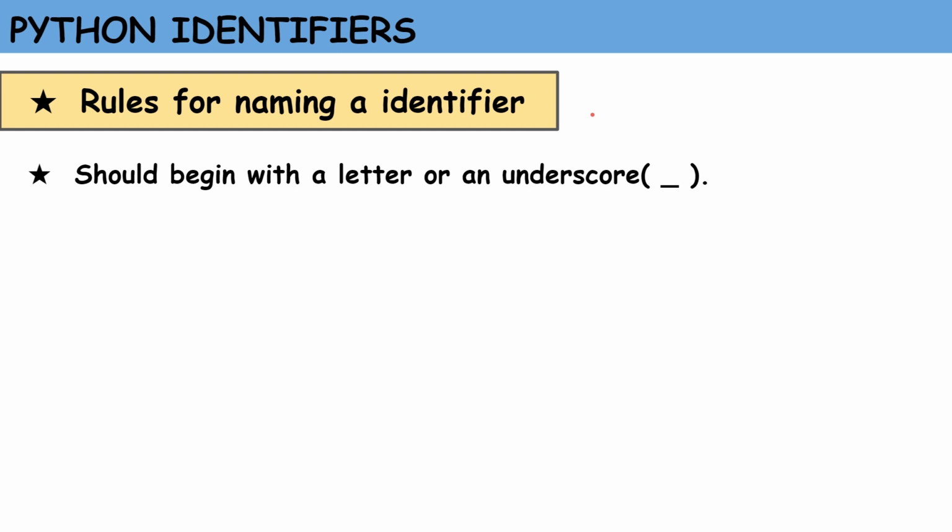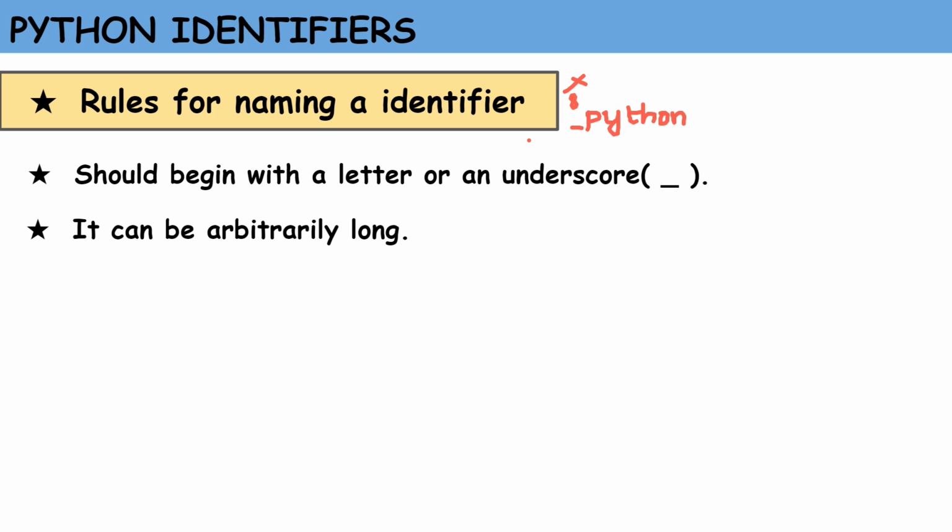So when you are giving names for the variable, it can start with a letter or it can start with an underscore. The letter can be either an uppercase or lowercase letter. Say, for example, Python. So this is a valid identifier name. Or you can write the same identifier name as underscore Python. But identifiers cannot begin with a digit. Identifiers can be arbitrarily long, so you can even have a long name for identifiers.